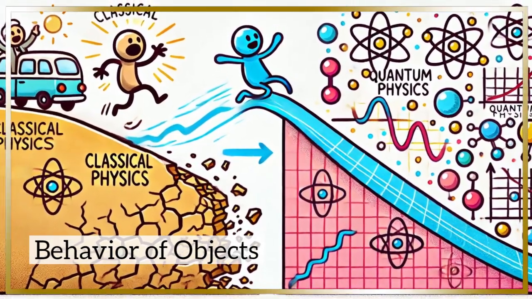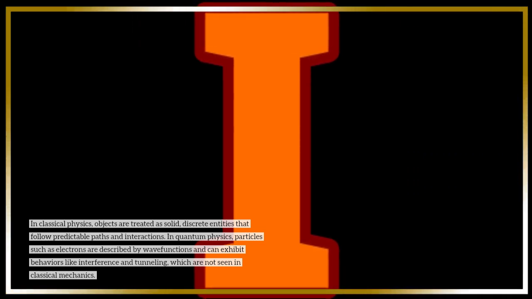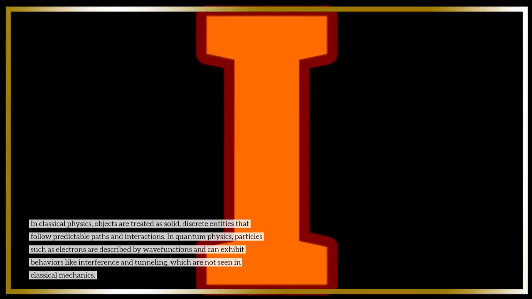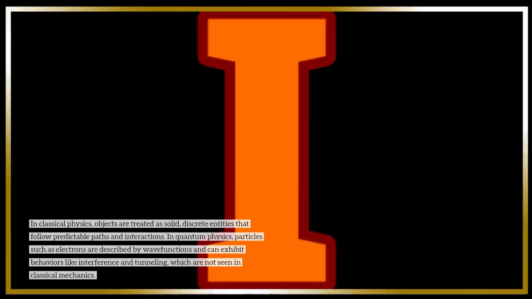Behavior of objects. In classical physics, objects are treated as solid, discrete entities that follow predictable paths and interactions. In quantum physics, particles such as electrons are described by wave functions and can exhibit behaviors like interference and tunneling, which are not seen in classical mechanics.